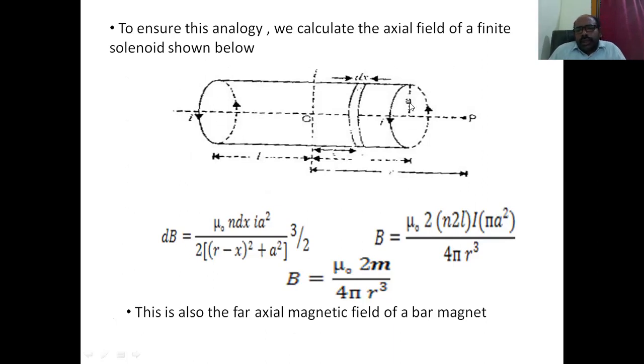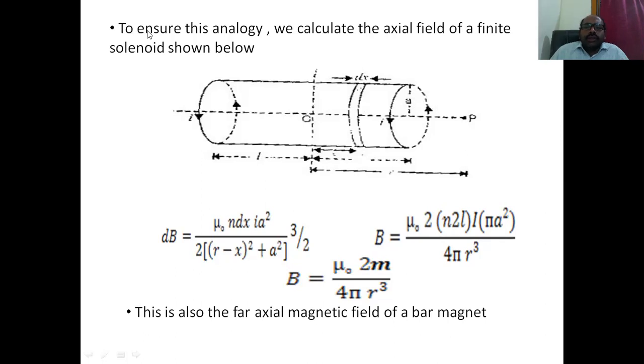We are considering a small segment of thickness dx at a distance of x from the center of the solenoid.